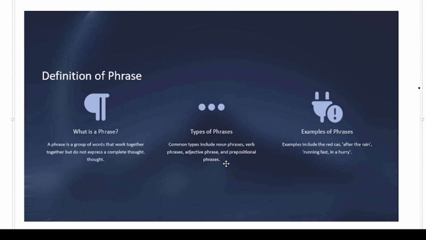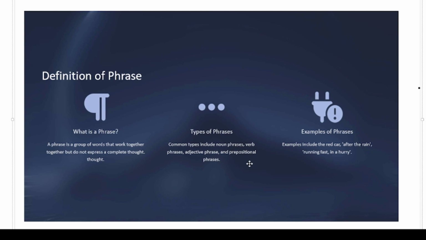A phrase is not a useless part of a sentence. Must keep in mind, as I said, it works as an additional part of a sentence. It gives additional meaning to the sentence, right? But don't underestimate the value of a phrase. Sometimes it functions as a subject, sometimes as a verb, sometimes as the predicate. If you want more information about phrases, must comment in the comment box. I'll make another video for you.